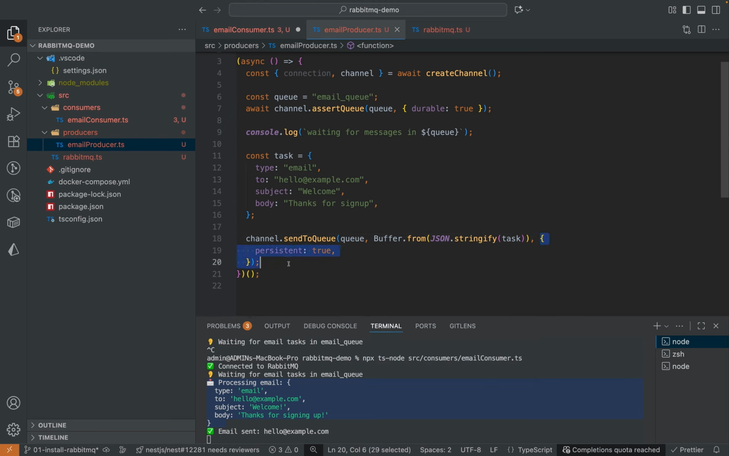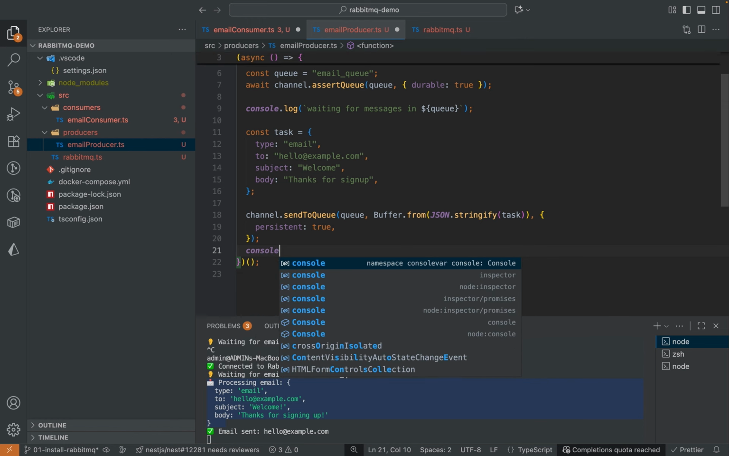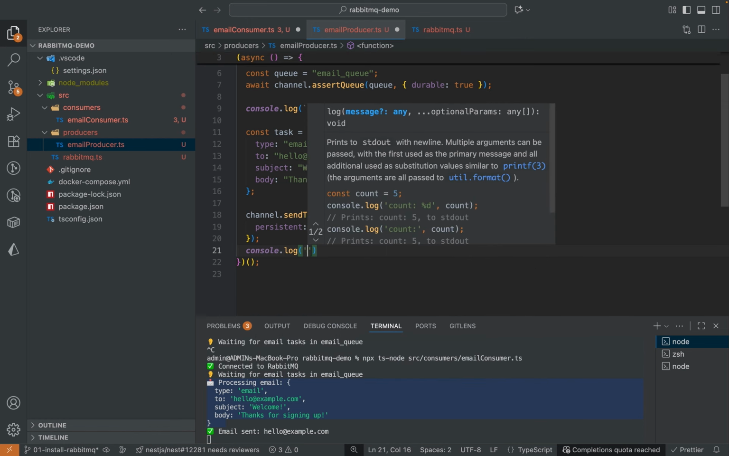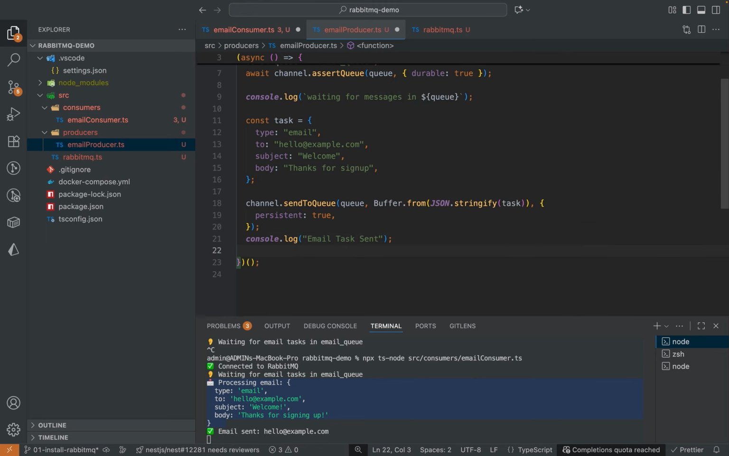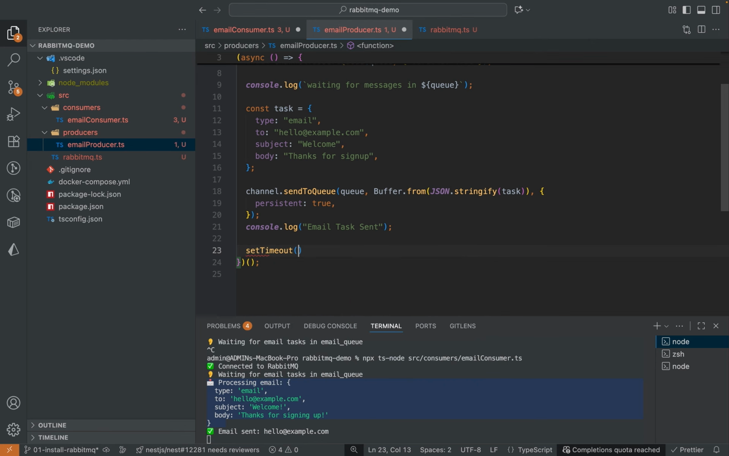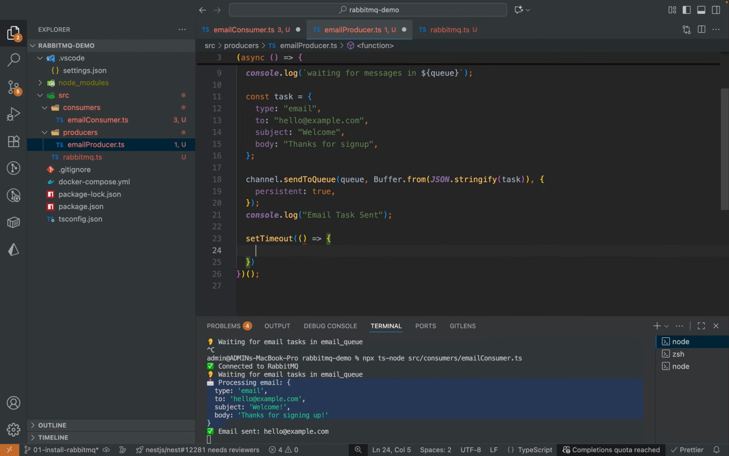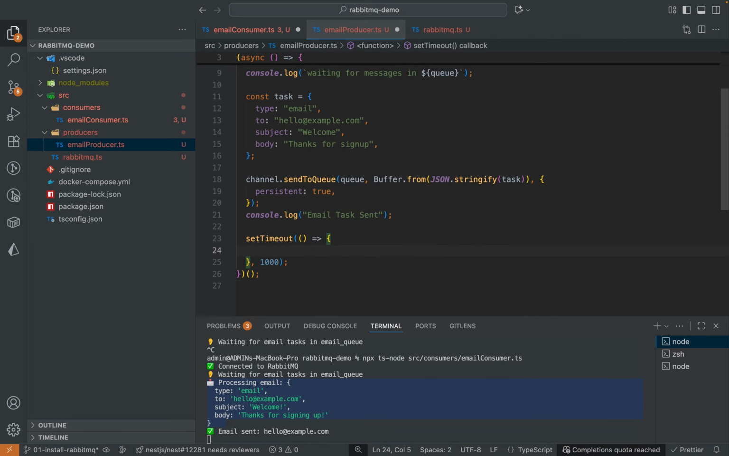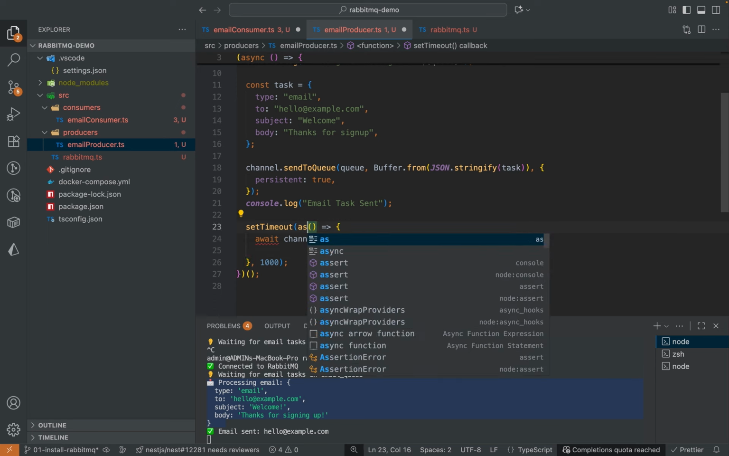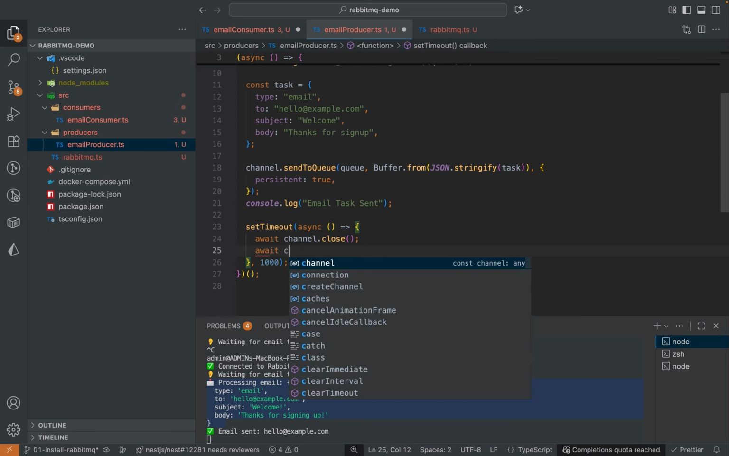Persistent means if I want acknowledgement, right? Console.log email task sent. And I'm gonna add some timeout, otherwise it will not work. A little bit of delay, for 1 second. After 1 second, then we should call channel.close. Make sure it's async, and await connection.close.